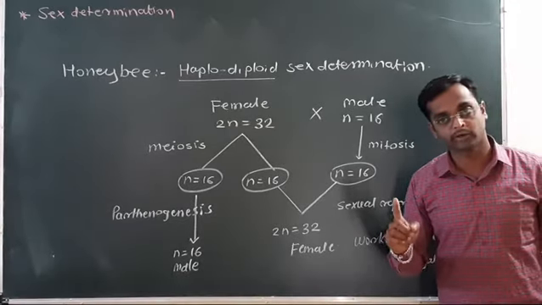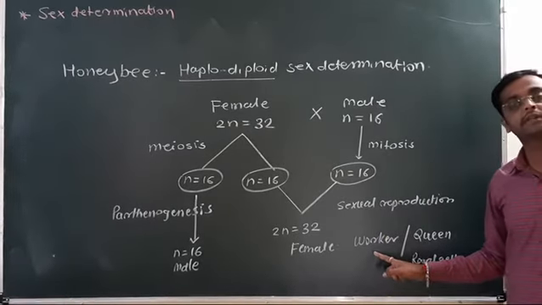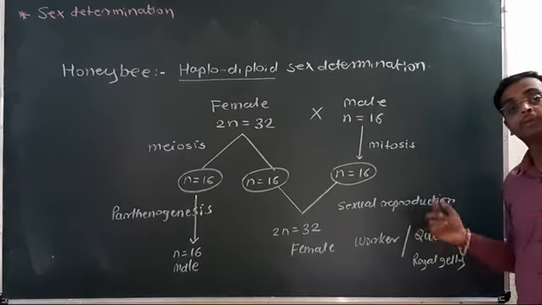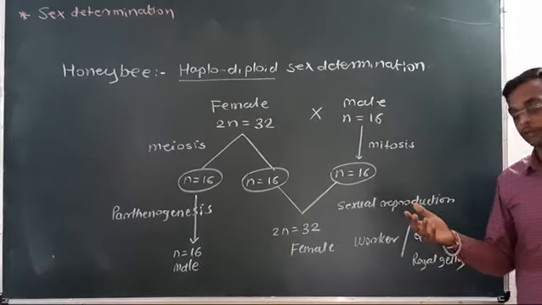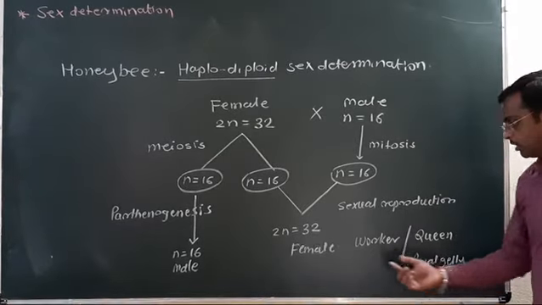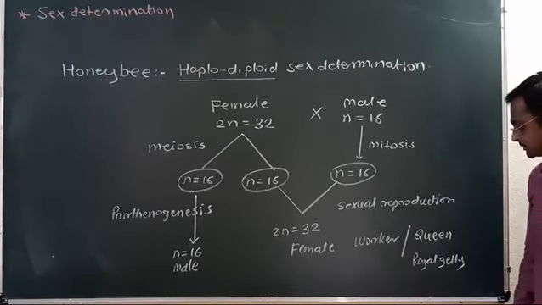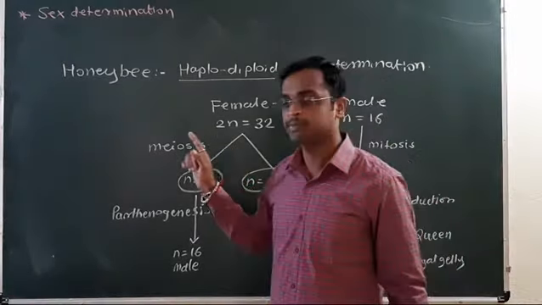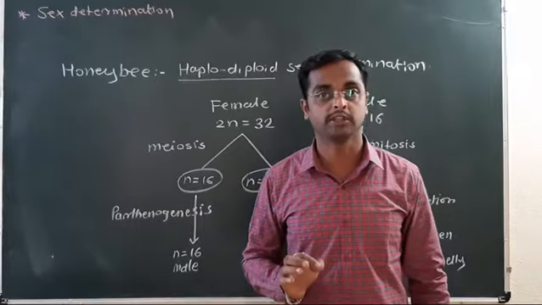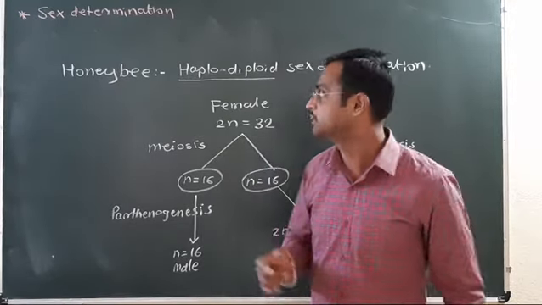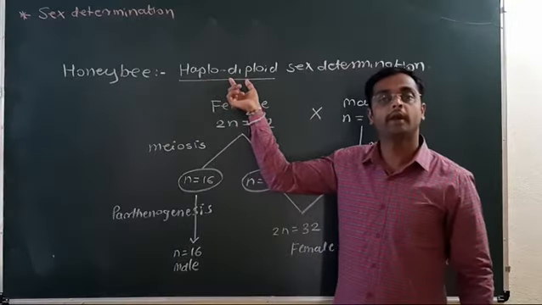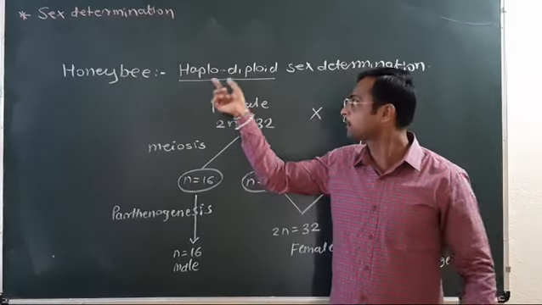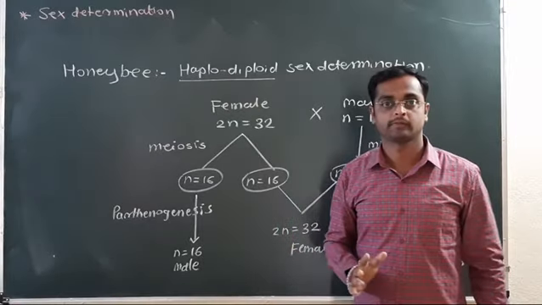The females are of two types: workers are sterile worker bees, and the queen bee is the fertile female. Understood the sex determination in honeybees? The number of sets of chromosomes is responsible for sex determination, which is the haplodiploid sex determination system. Haploid male and diploid female.